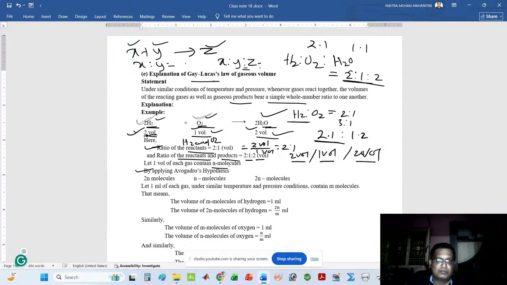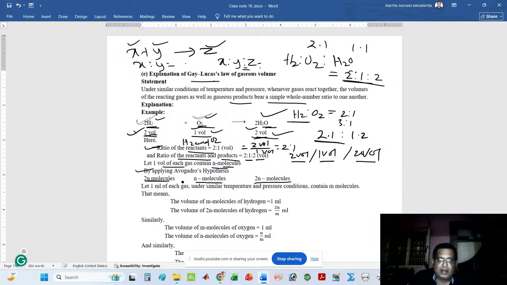For hydrogen, 2 volumes are given, so here I have written 2n molecules because one volume of each gas contains n molecules. Your volume of hydrogen is 2 volumes, so I can write 2n molecules. Next, for oxygen, the volume is 1 volume, so here I can write only n molecules. Next, water has 2 volumes, so here I can write 2n molecules. So applying Avogadro's hypothesis: 2n molecules, n molecules, 2n molecules.